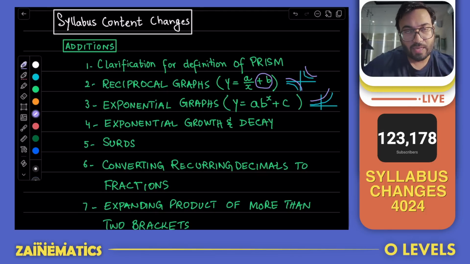Okay, now it's a minor change, but the function shapes were already there in the syllabus. You just have to know that if you add something to it, it will go upwards. If you subtract something from it, it will go downward.